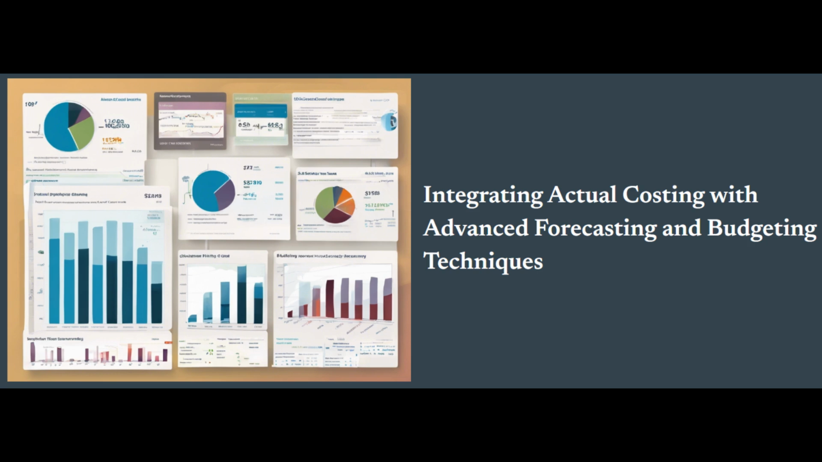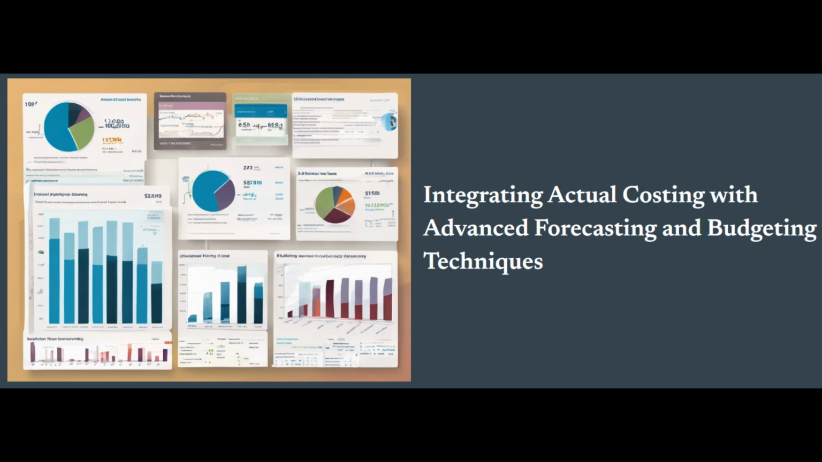Inaccurate financial projections. Budgets and forecasts built on standard cost estimates may fail to accurately predict an organization's future financial performance, resulting in suboptimal decision-making. Reduced responsiveness. The rigidity of traditional budgeting and forecasting processes can hinder an organization's ability to quickly adapt to changing market conditions, cost fluctuation, or new strategic priorities.